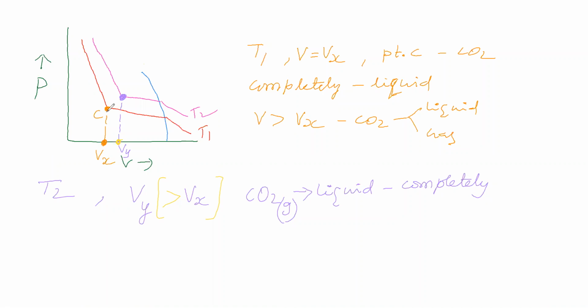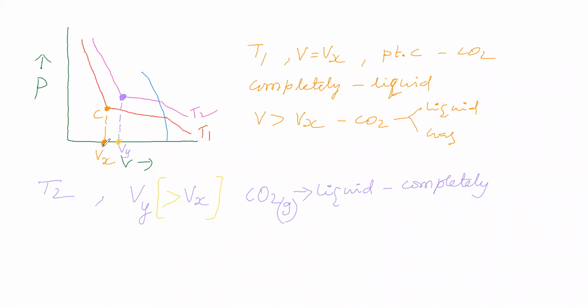Now here the temperature is high, here the temperature is low. At a higher volume, carbon dioxide gas is completely converted to liquid. Why is it so?